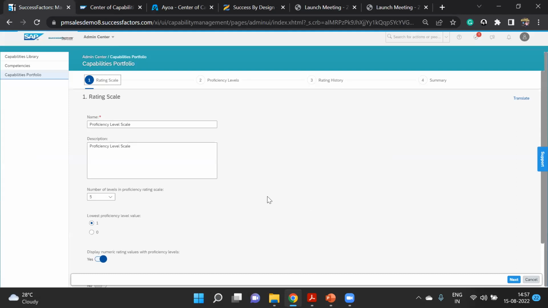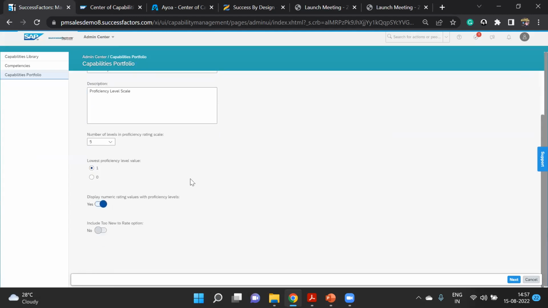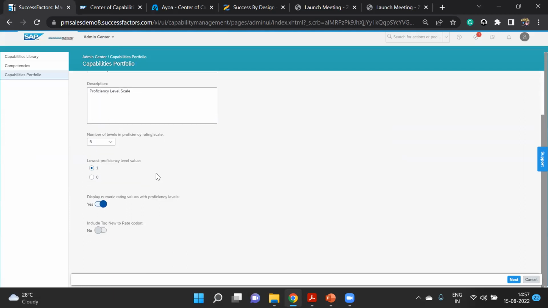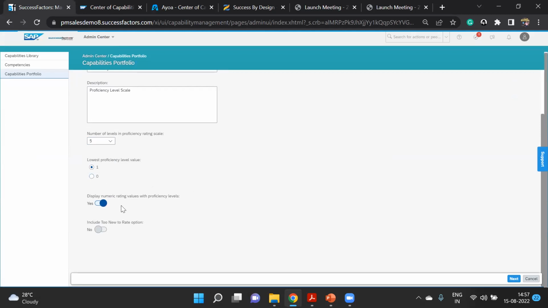Rating scales. There are 4 steps you can see: rating scale, proficiency level, rating history, summary. Here we can set the proficiency level scale, the number of levels in the proficiency. Generally, organizations follow a 5 rating scale, or 4 or 3. Here we will follow the 5 rating. Lowest proficiency level value, let's say it is 1. Display numeric rating. Include 2 new to rate options. That is fine, so you can just ignore it.